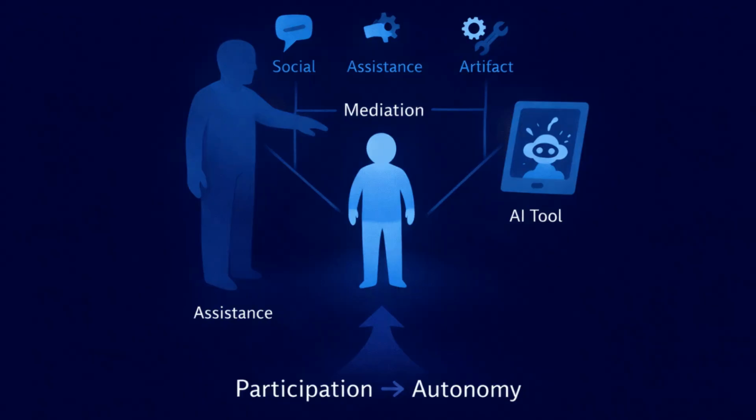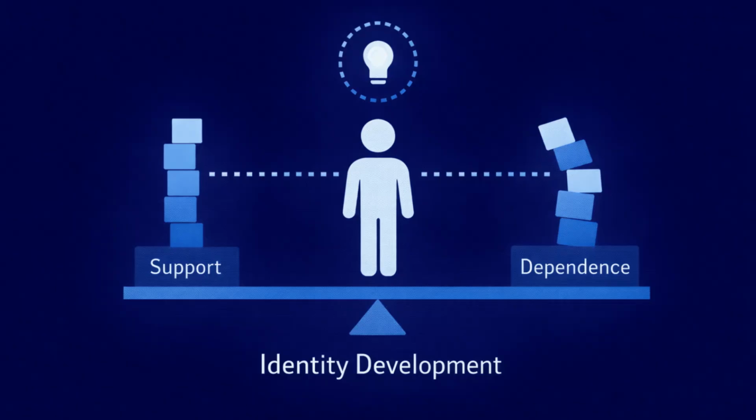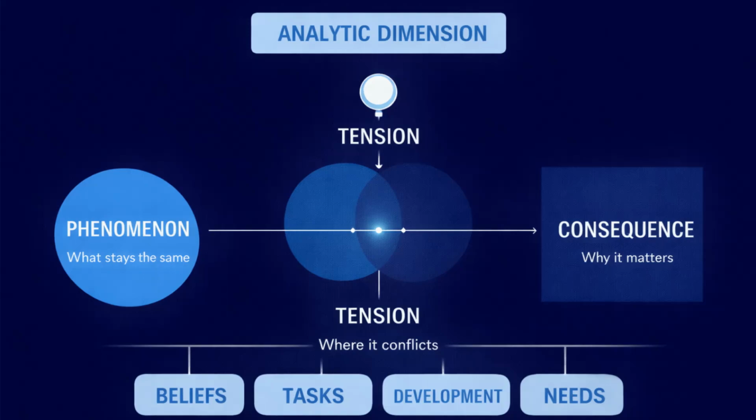Sociocultural theory might help interpret the role of mediation, tools, and social interaction in shaping autonomy. It allows examination of how assistance and artifacts structure participation and development. Identity development theory might help interpret how repeated experiences of support or dependence shape self-concept over time. The phenomenon remains constant. The tension remains constant. The consequence remains constant. What changes is the analytic dimension of the unresolved dynamic you foreground.